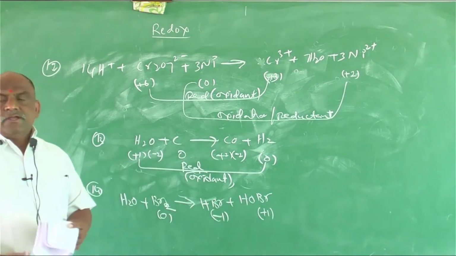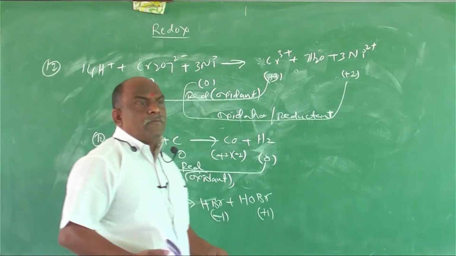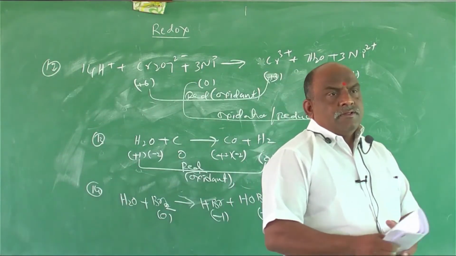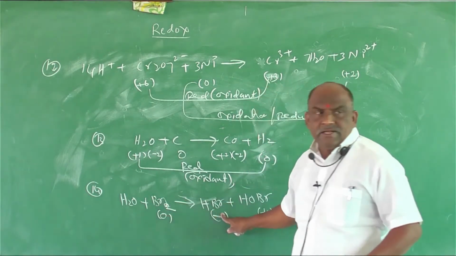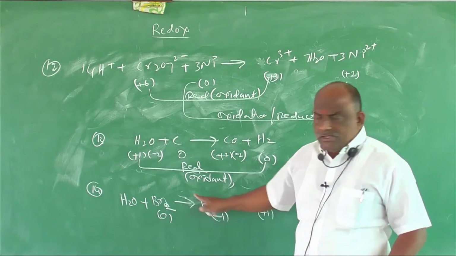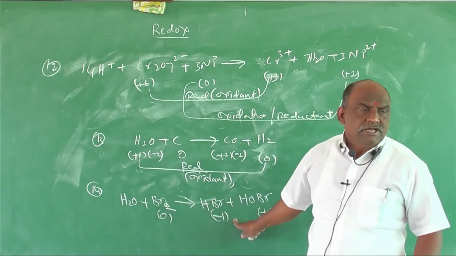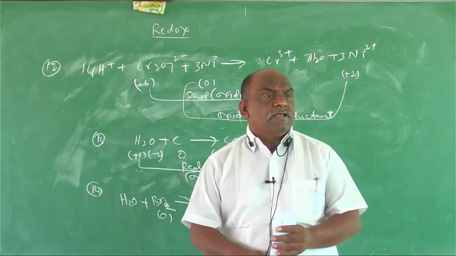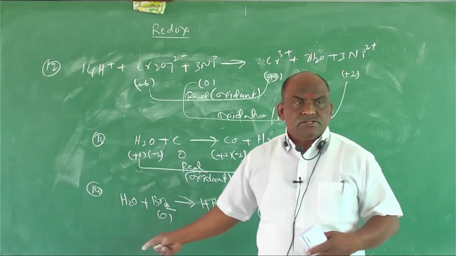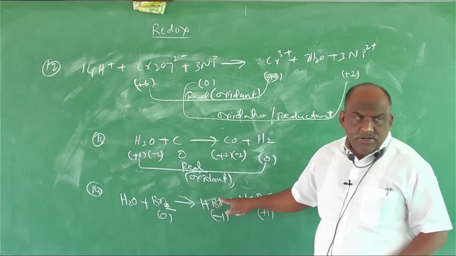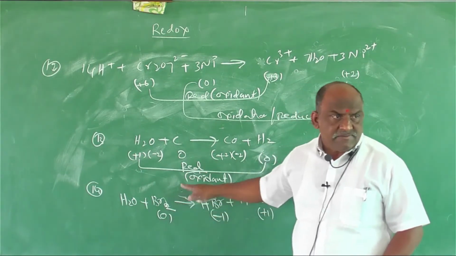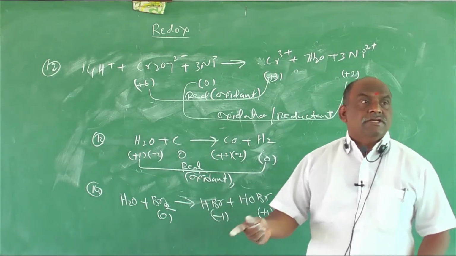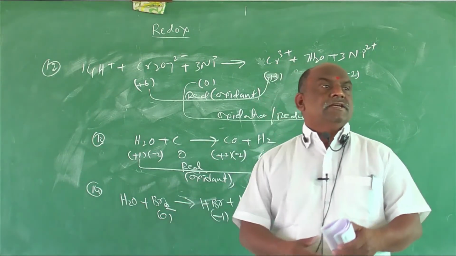Here bromine is +1. This reaction is an example of disproportionation. 0 to -1 is reduction, 0 to +1 is oxidation. Both reactions take place simultaneously, reduction and oxidation. So this is a redox reaction, and the species which undergoes both reduction as well as oxidation acts as a reducing agent as well as an oxidizing agent.